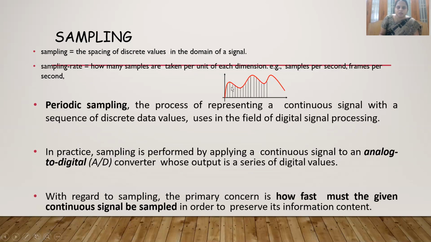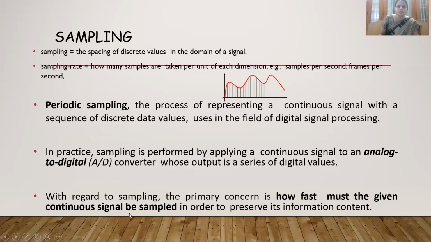If you are cutting or slicing at regular intervals, then we can say it is periodic sampling. So how are we doing this sampling? It is very simple. You pass a continuous signal through an analog to digital converter, and this converter will convert the analog values to digital values.